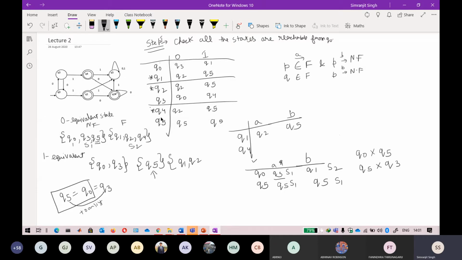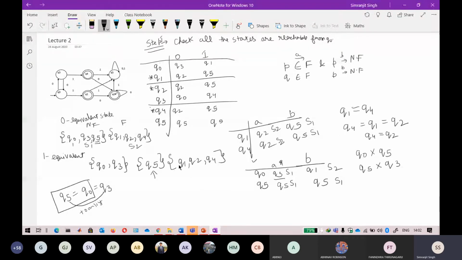Q2 belongs to set 2 here and Q2 belongs to set 2 here, so they are both going to the same set. Checking B, this is going to Q5 and Q5, and Q5 belongs to the same set S1. So Q1 and Q4 are equivalent. Q4 is equivalent to Q1, and Q1 is equivalent to Q2, so by default Q4 is also equivalent to Q2. So this Q4 can be placed in the set.